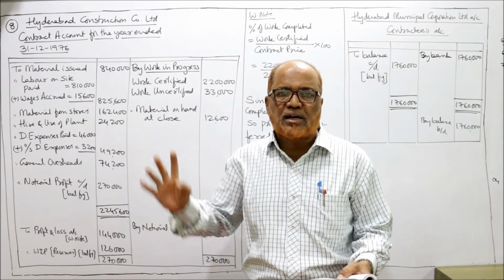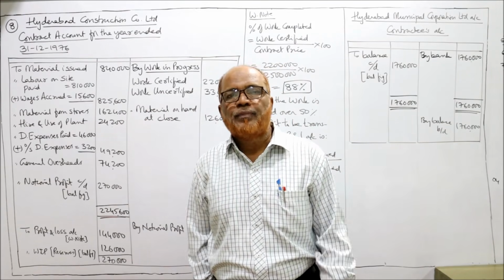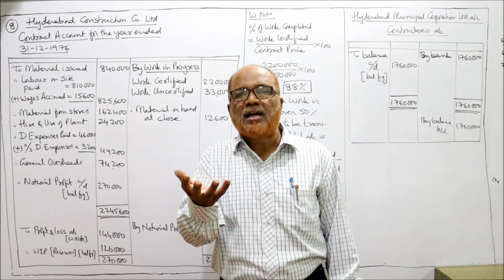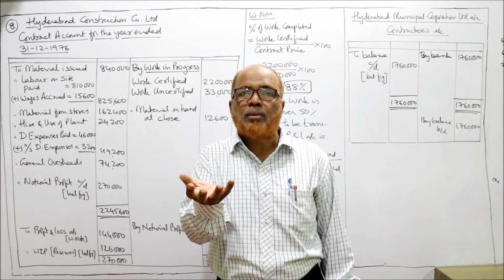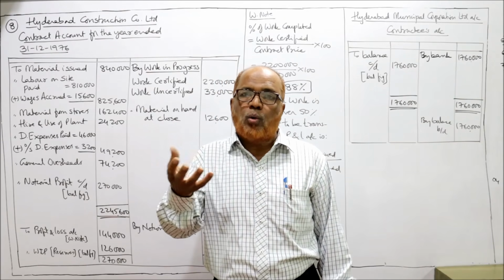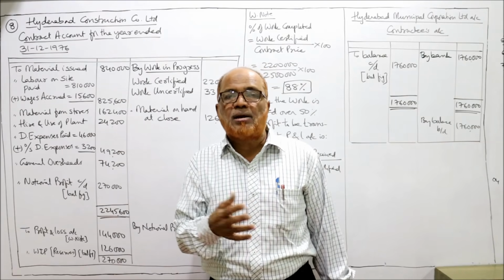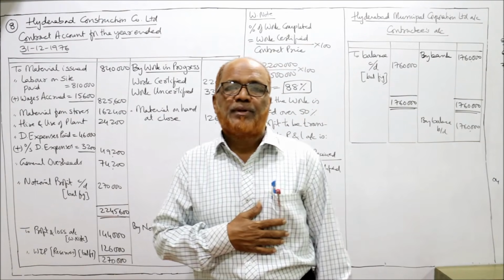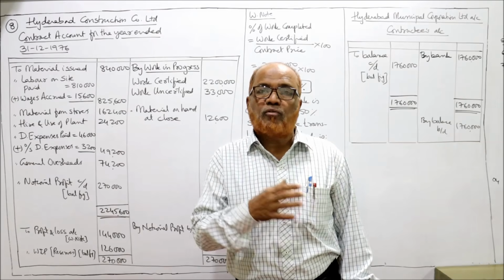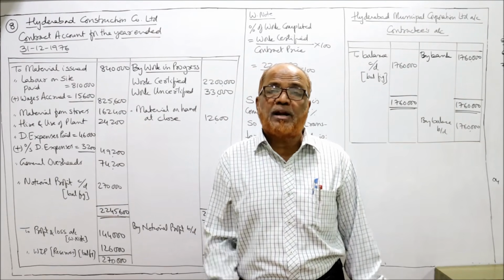So both are on the debit side, both are material consumed. Hire and use of plant. In the previous problem, the plant was purchased or owned by the contractor. So many times the contractor will own the plant and use it on the contract. But in this case, the plant has been hired, taken on rent. So whatever the rental charges or hire charges paid, that is an expenditure.